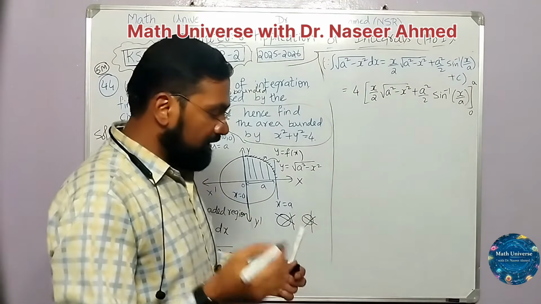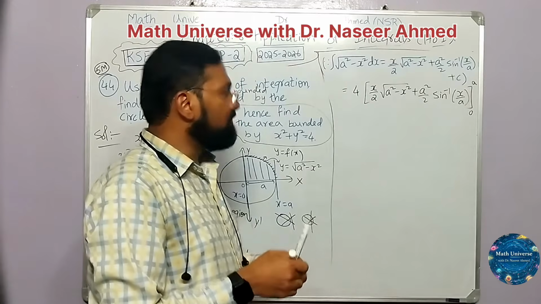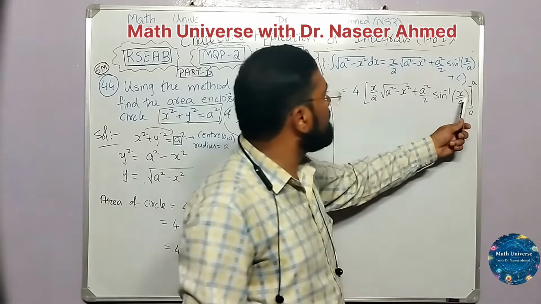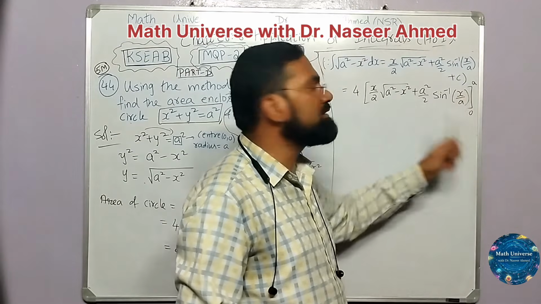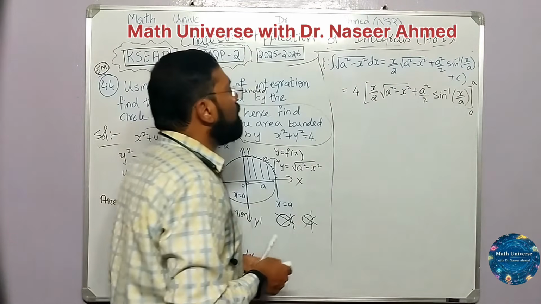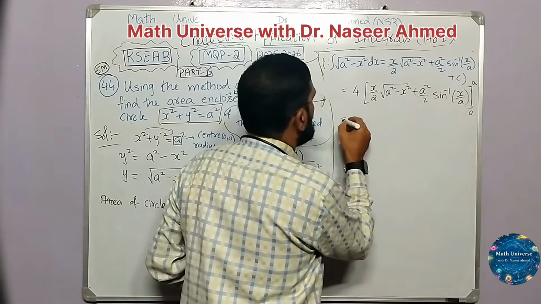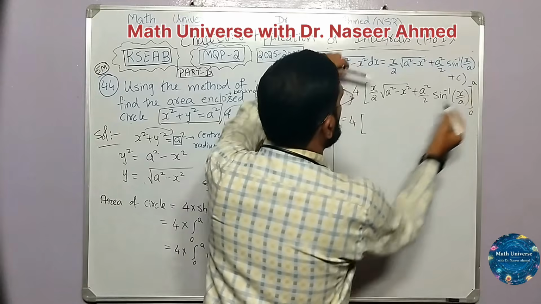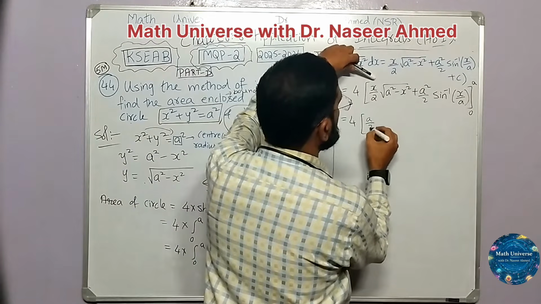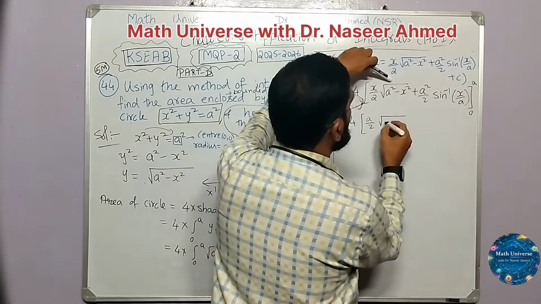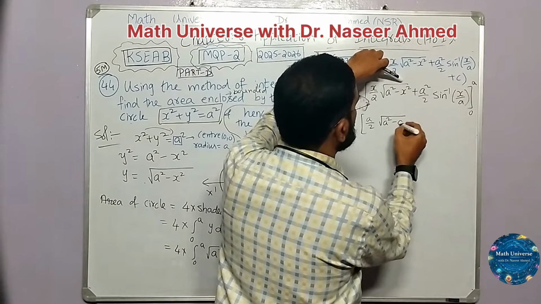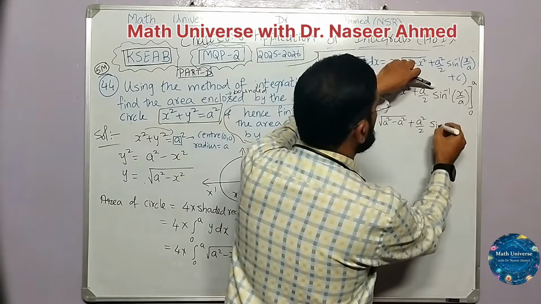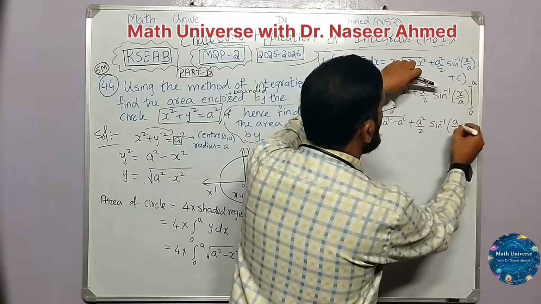Now by the fundamental theorem of integral calculus, let us apply that, which says that wherever x is there, apply the upper limit minus the lower limit. For the upper limit, wherever x is there, a, then root of a square as it is minus a square, then plus a square by 2 sine inverse of a by a.